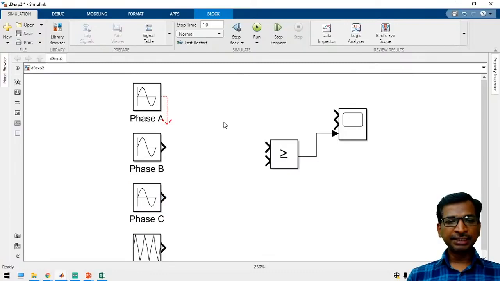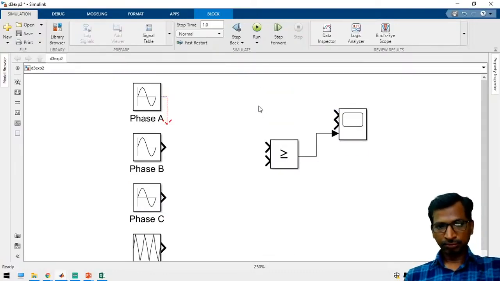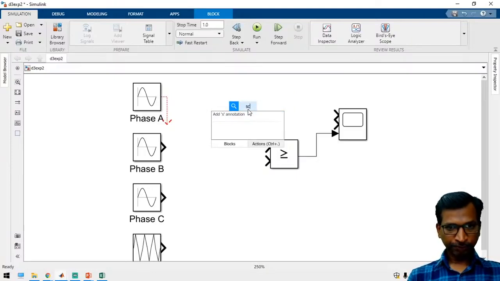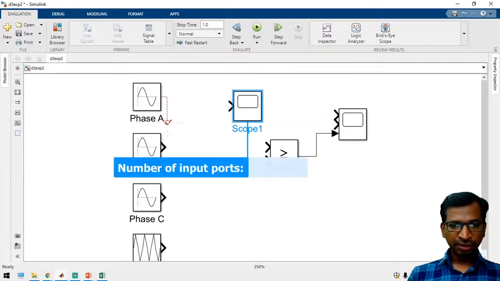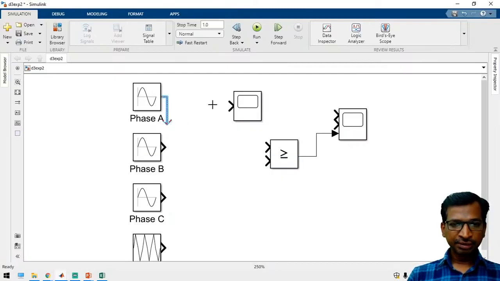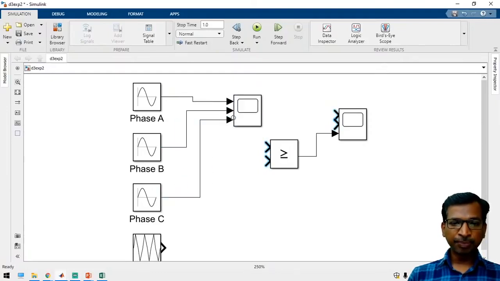Now combine these three signals into a single graph, so you can verify whether you are generating properly synchronized waveforms or not. First you have to ensure that point, then only proceed further.